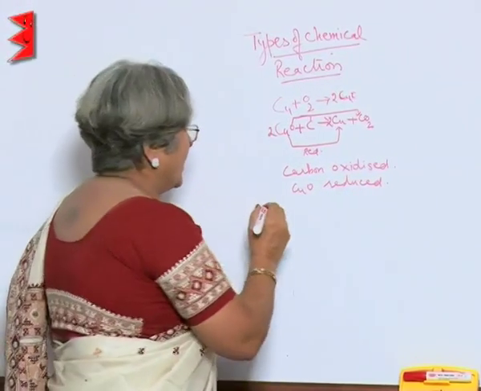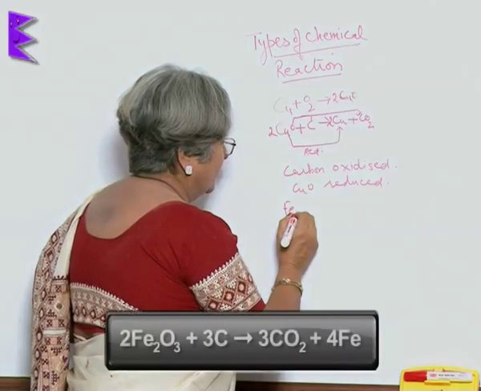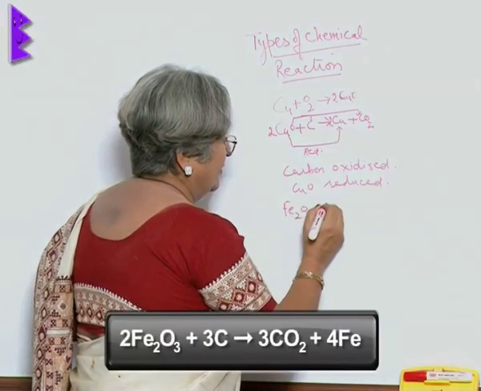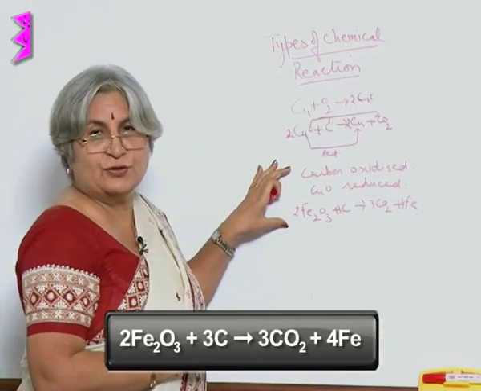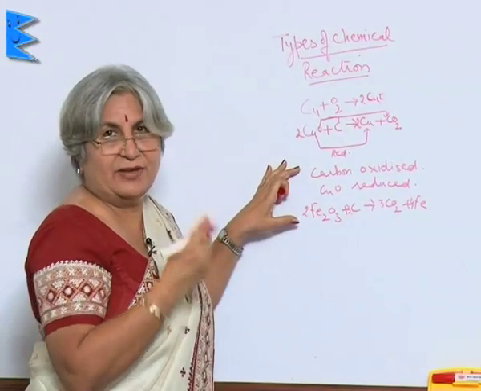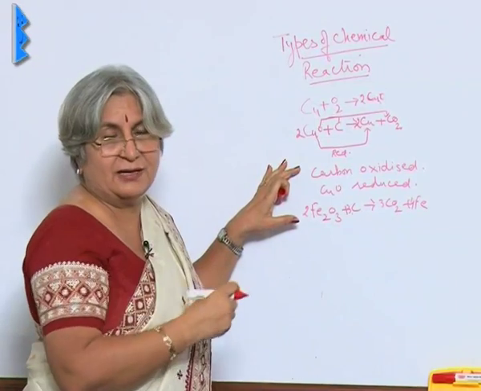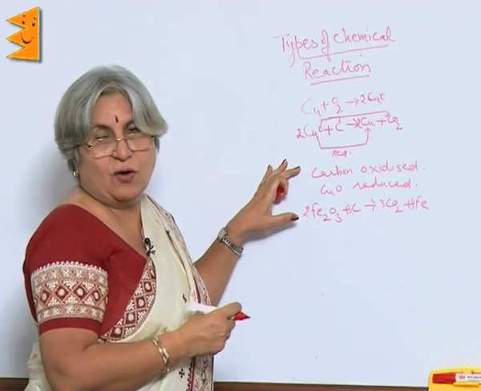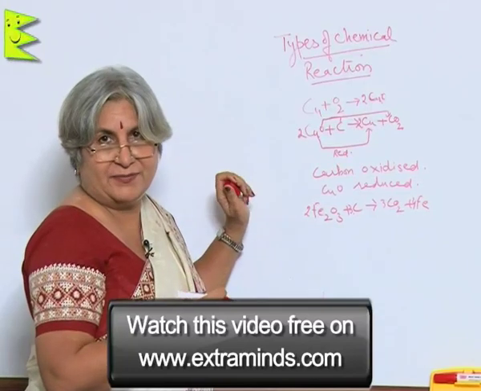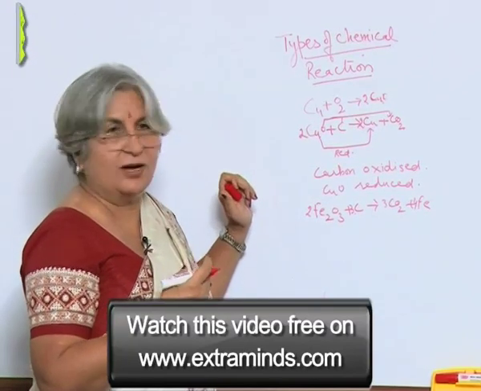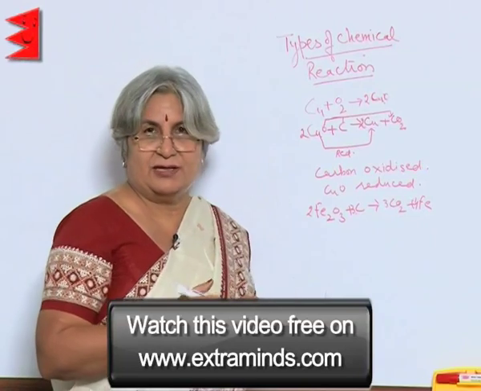Even in the case of iron, same thing happens. Now, this method is also used for extracting metals. When we are manufacturing iron or zinc, then we heat it with coke to convert oxides into their metals. When we study metals and non-metals, we will study this in more detail.